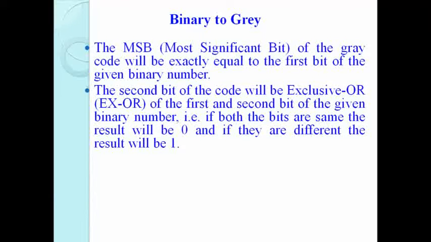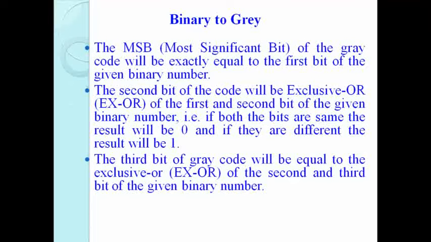The property of an XOR gate is that if both bits are the same, the result will be 0, and if they are different, the result will be 1.